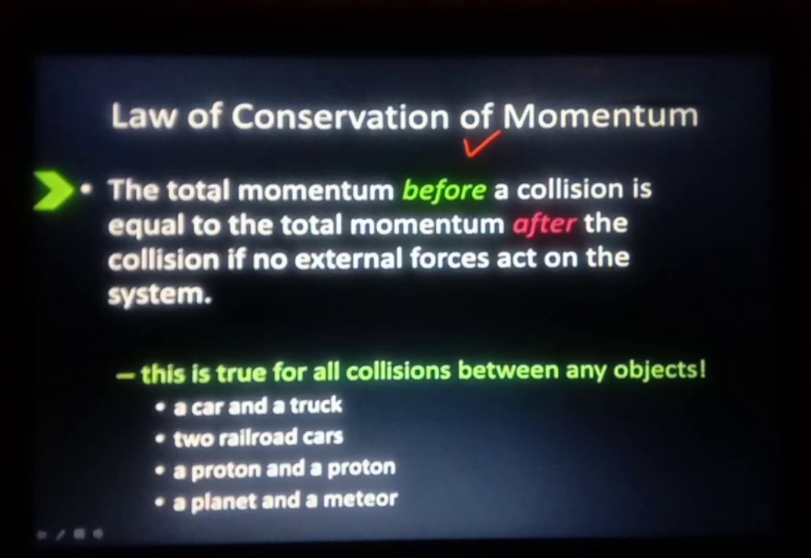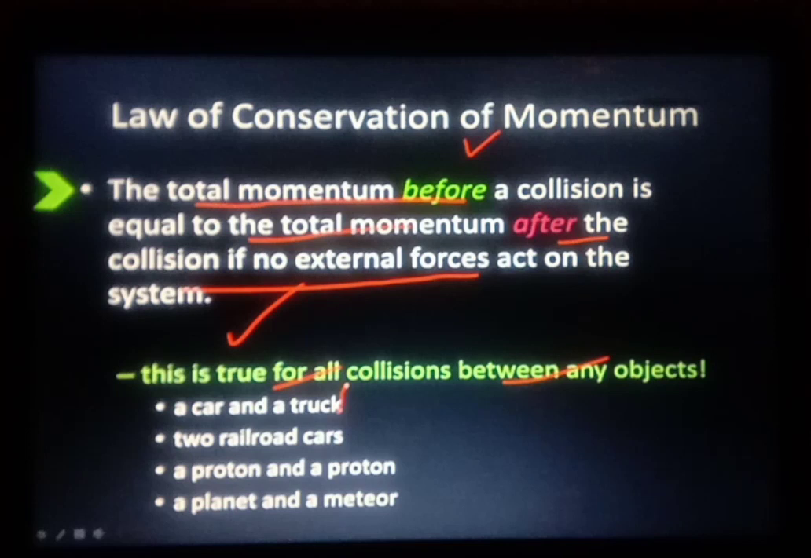So students, now we will discuss the statement of the law of conservation of momentum. It states that the total momentum before collision is equal to the total momentum after collision if no external force acts on the system. And this is true for all collisions, between any objects like a car and a truck, two railroad cars, a proton and a proton, a planet and a meteor. So this is true for all types of collision, between any objects. This is about the law of conservation of momentum.